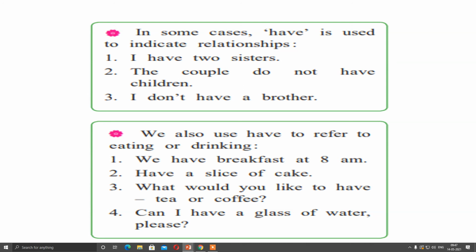So this shows your drinking, whatever you wish, whatever you want to drink. Here options are given to you. Last example, can I have a glass of water please? So here for asking for drinking water you can use have.